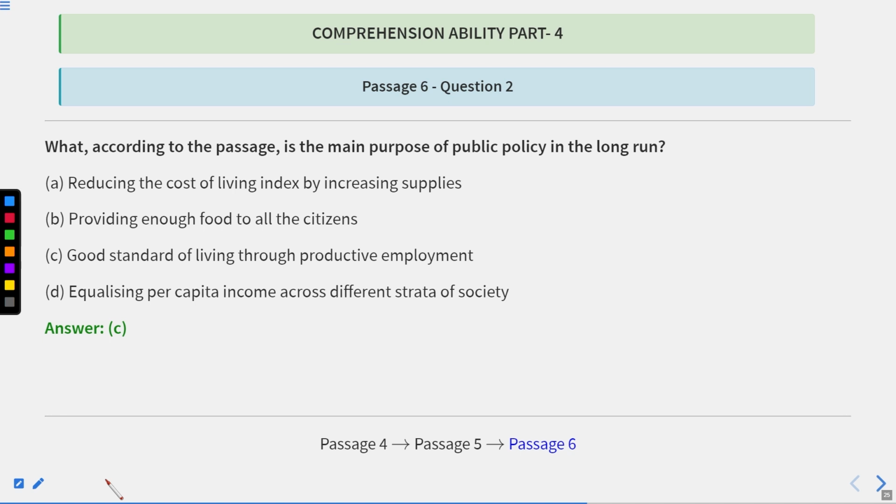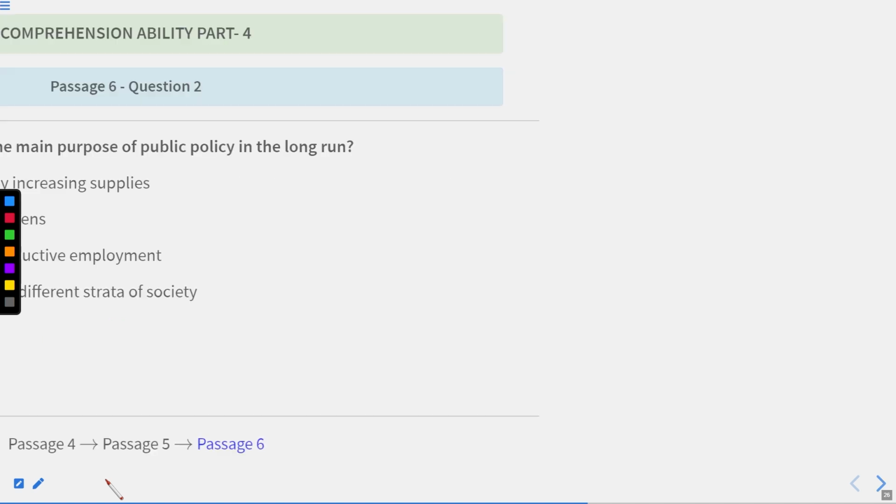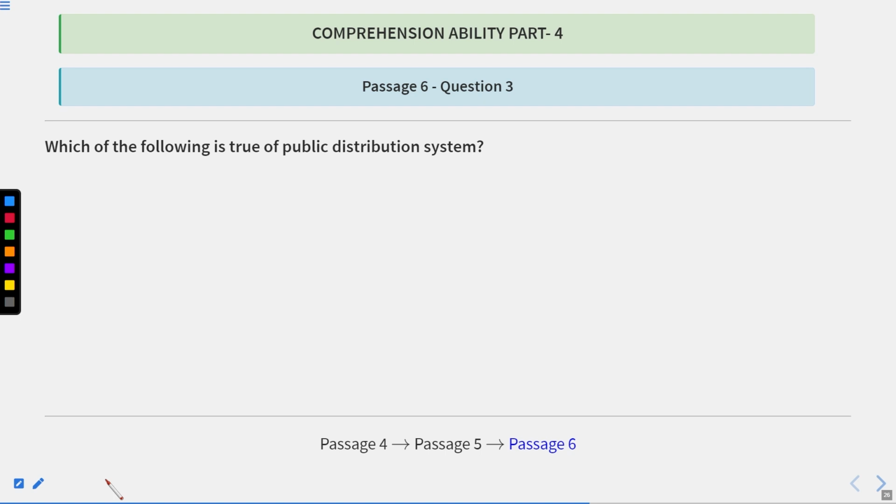Okay. Now let us go to the next question. That is question number 3. Which of the following is true of public distribution system? So there are a few statements given to us, and we have to look for the true of the public distribution system. It means we have to look for that particular statement which is exactly true. Okay, so let us see the options.